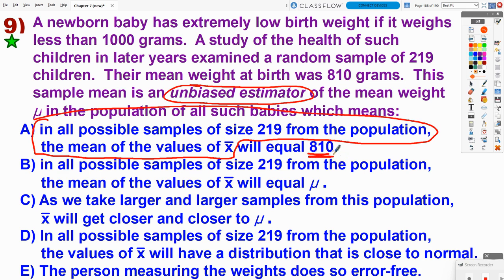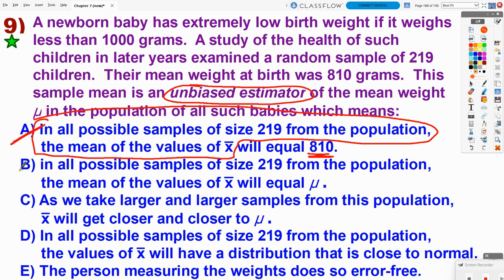But we don't want it to equal 810. 810 was the mean weight of a sample, so it really isn't that special of a number, because it's not the population value that we're trying to equal or be roughly the same as. So A is out of the question.